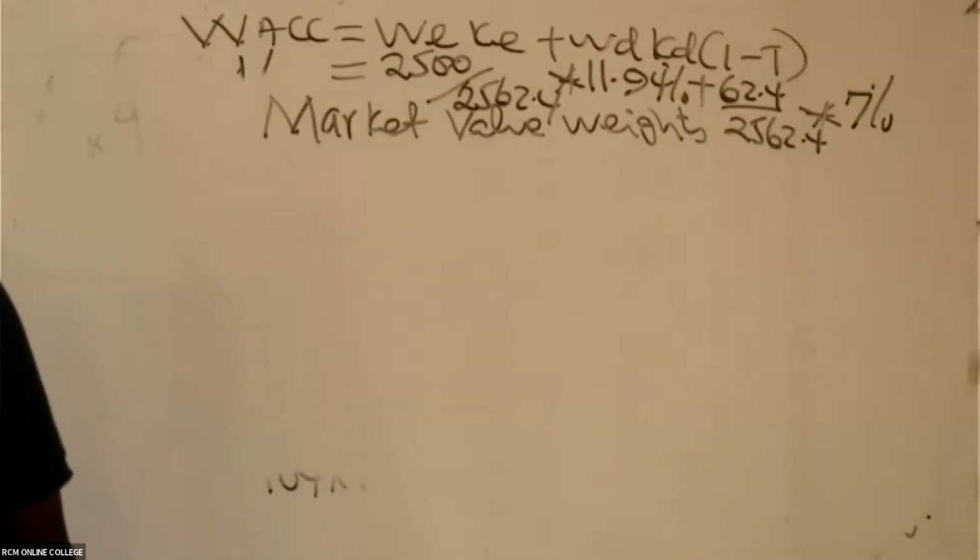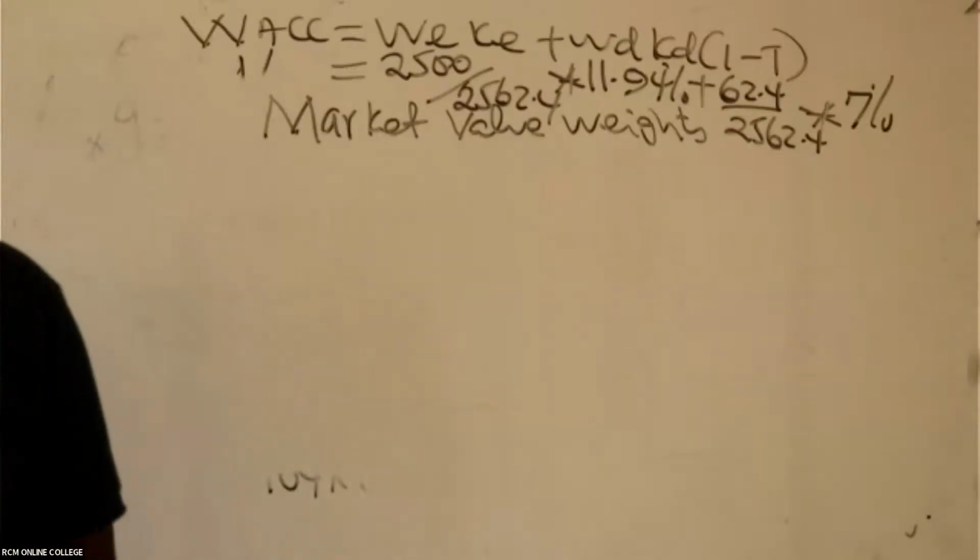With your calculator, what answer are you getting as our WACC?